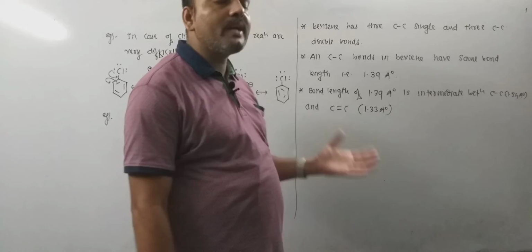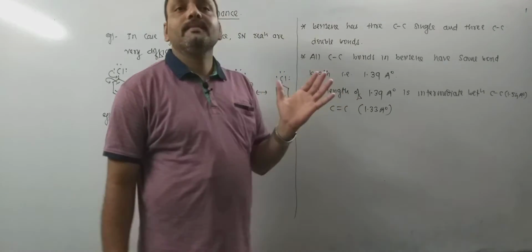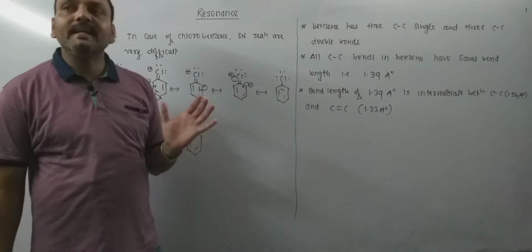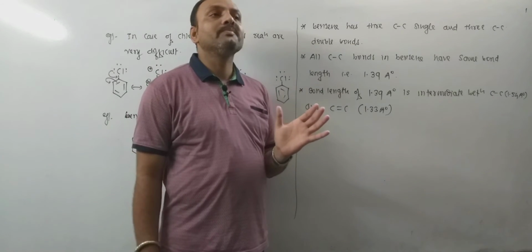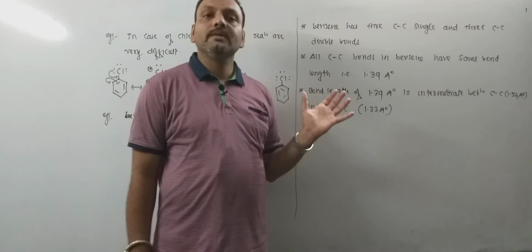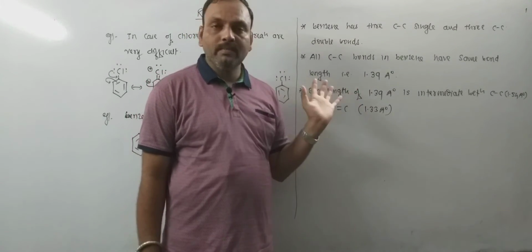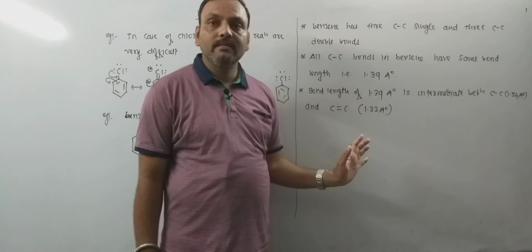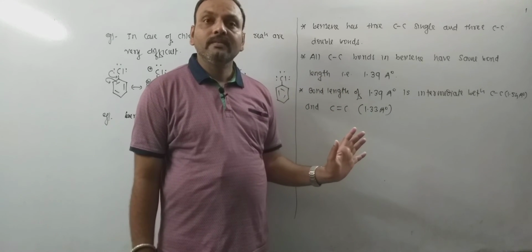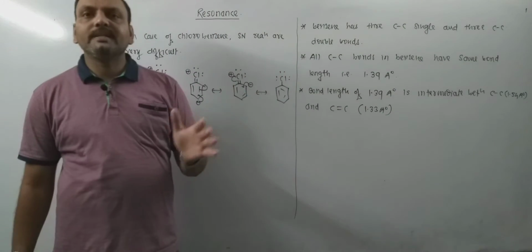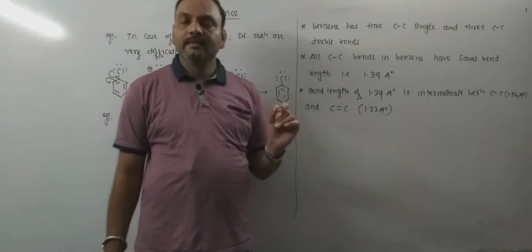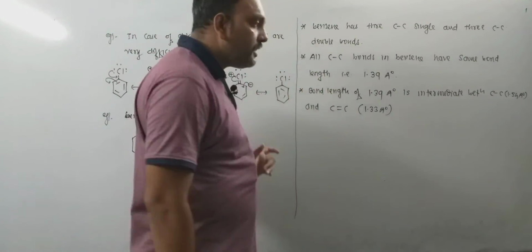What we have done is keep the position of atoms identical. Remember, in resonance, the position of atoms remains the same. That will never alter for sure. And the possible electronic structures can be written. So, what is resonance?